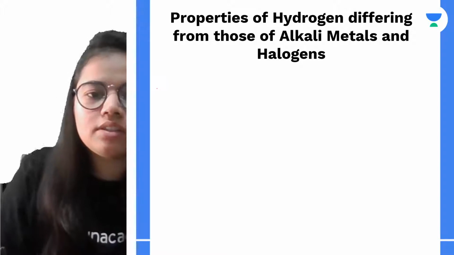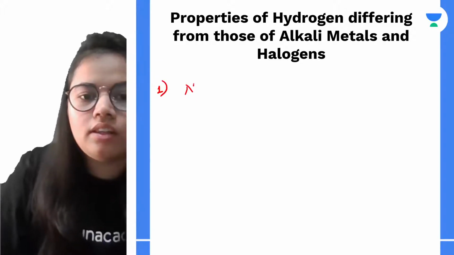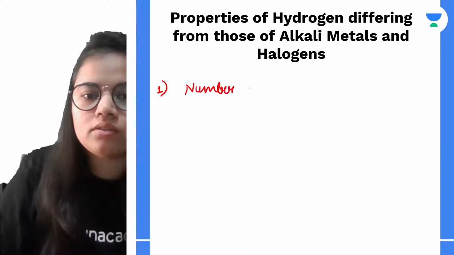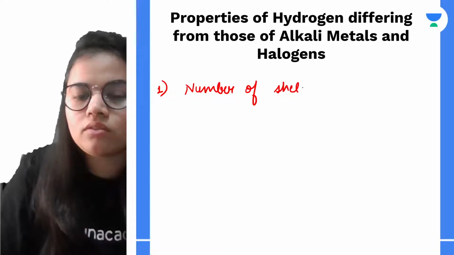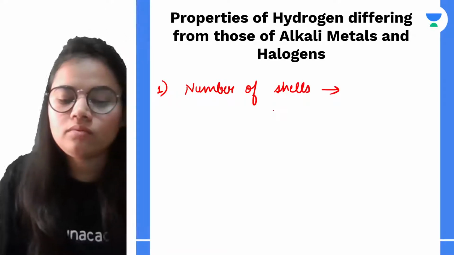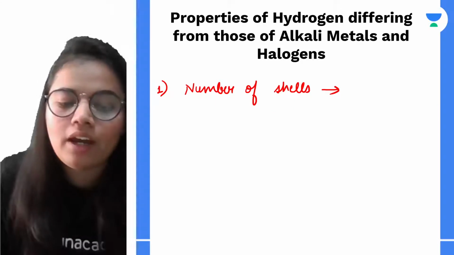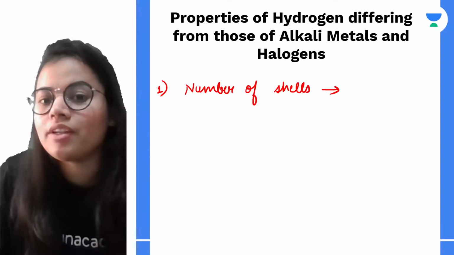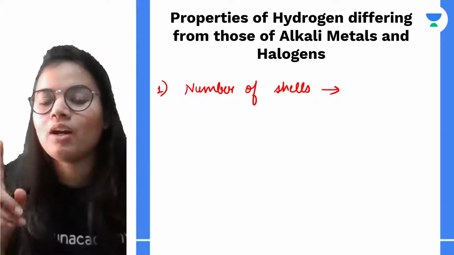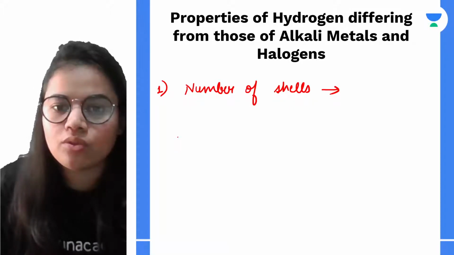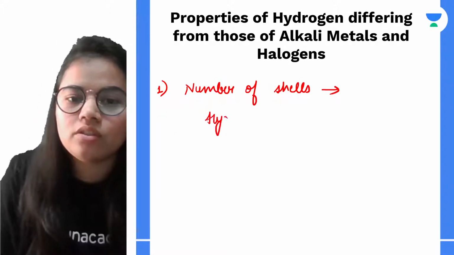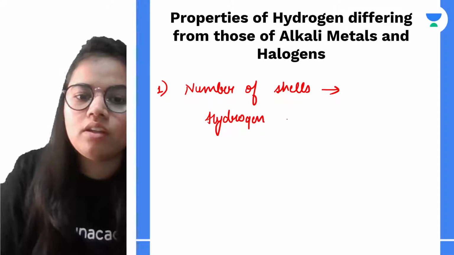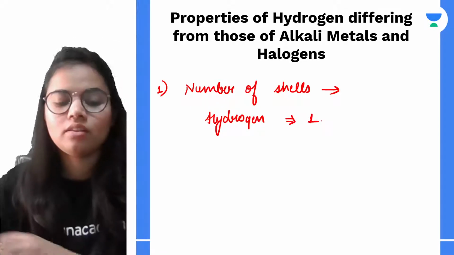The very first is the number of shells. Since hydrogen's atomic number is 1, it needs only one shell to accommodate its electron, right? So in the case of hydrogen, the number of shells is 1.